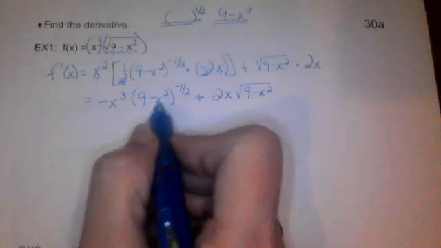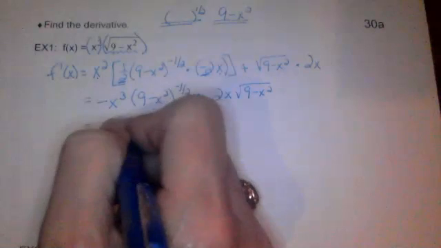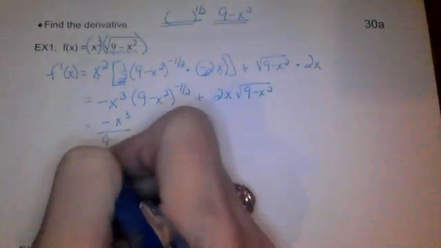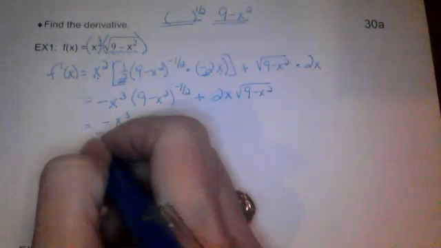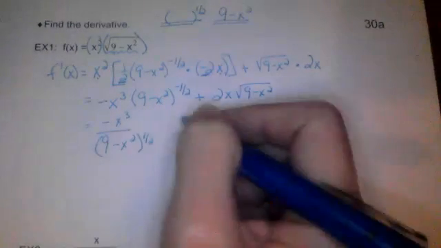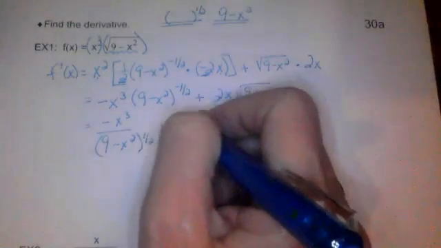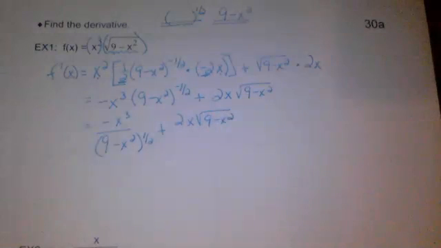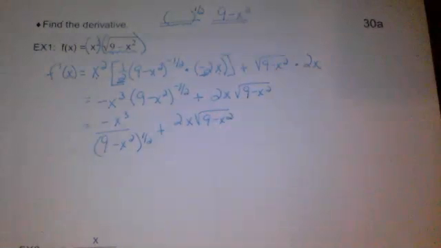All right, so this can go to the bottom. Now I have negative x cubed over 9 minus x squared to the 1/2 power plus 2x times the square root of 9 minus x squared. Now, we've talked a little bit about this.